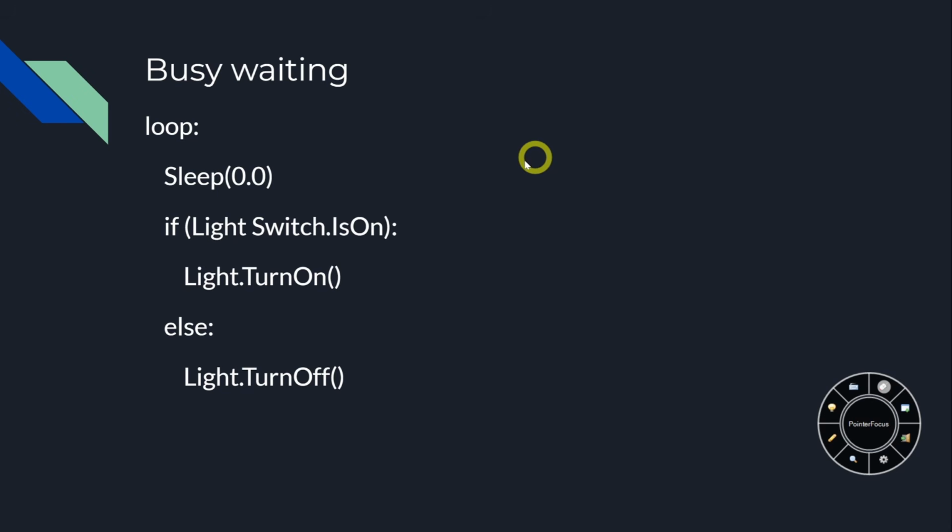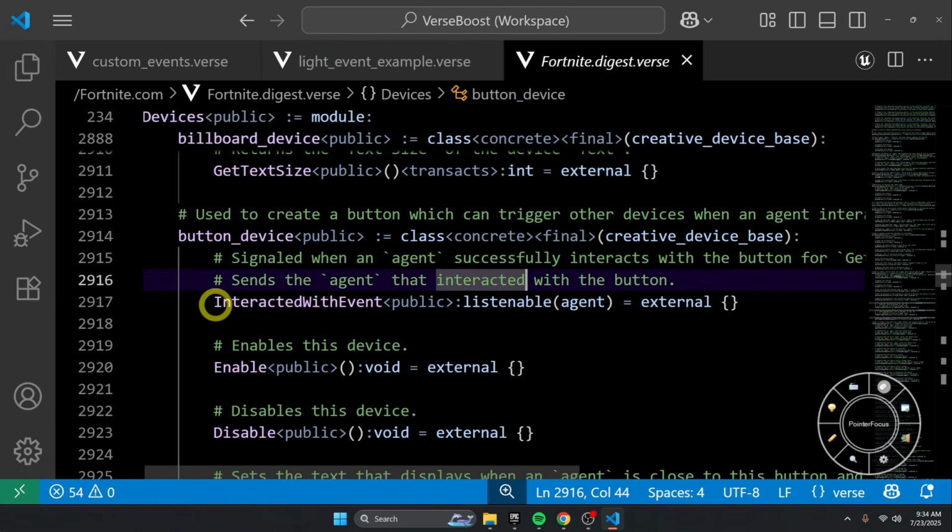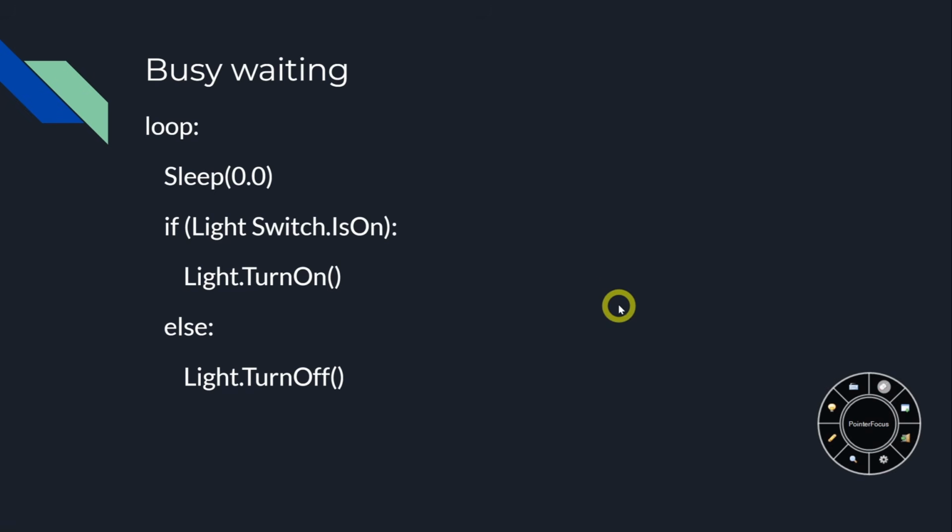Last thing I want to talk about is busy waiting. I think with UEFN, we have started in a good spot where we're always having to subscribe to these events, whether it was back in Fortnite Creative or it's in Verse. We have to be dealing with listenables. But back in the day, I used to do this a lot. It's a common pitfall for beginner programmers: instead of waiting for an event, we're always checking if something is true or false, or we're waiting on a value and we're just checking every tick.